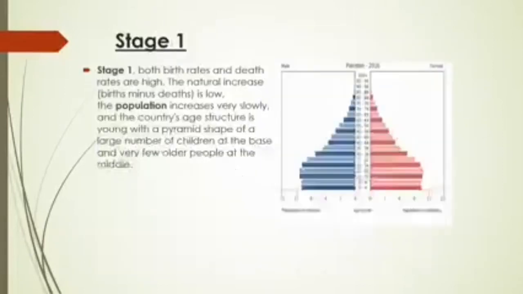This is the population structure of stage 1, which we have discussed.